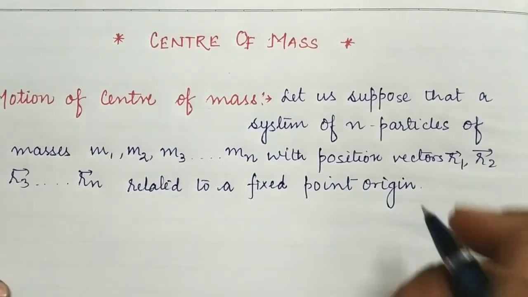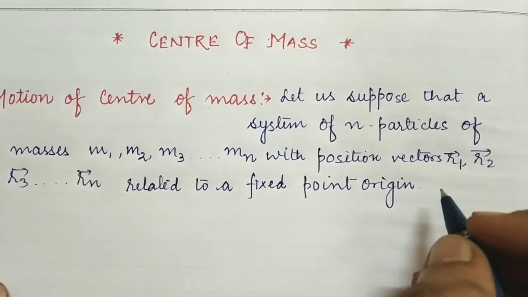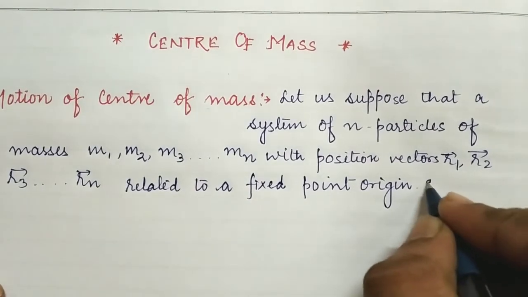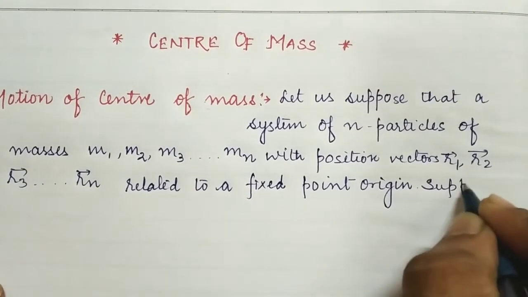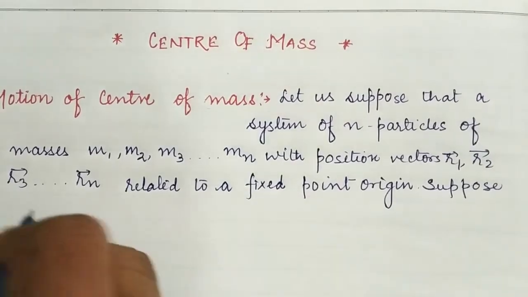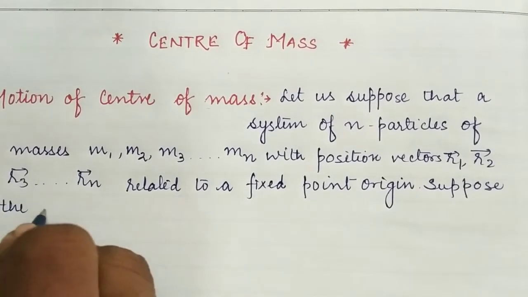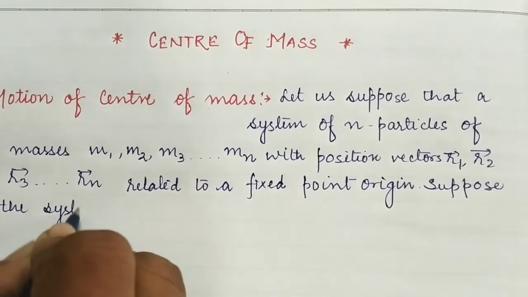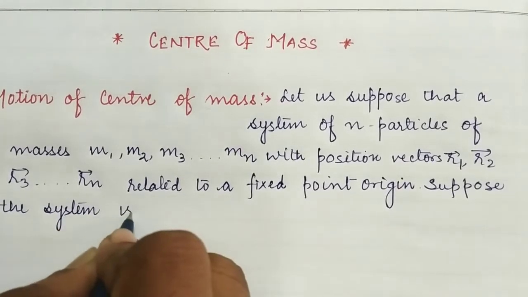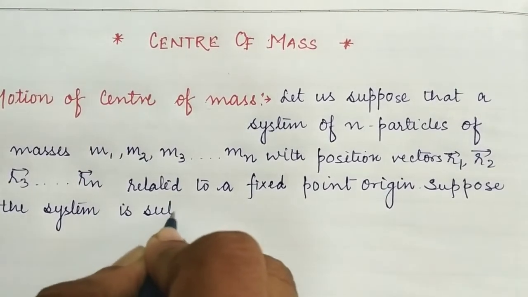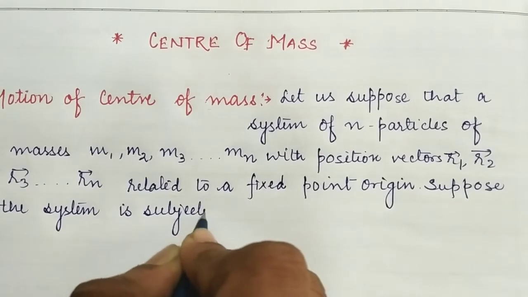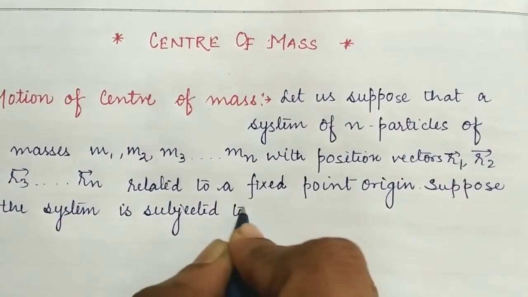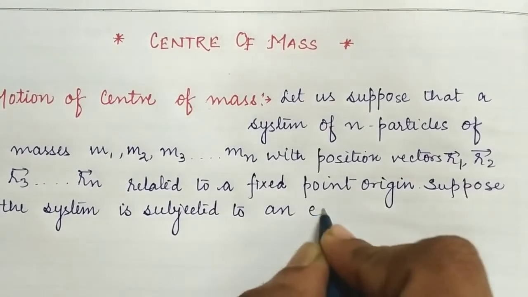Whenever the body is subjected to an external force, suppose the system is subjected to an external force.